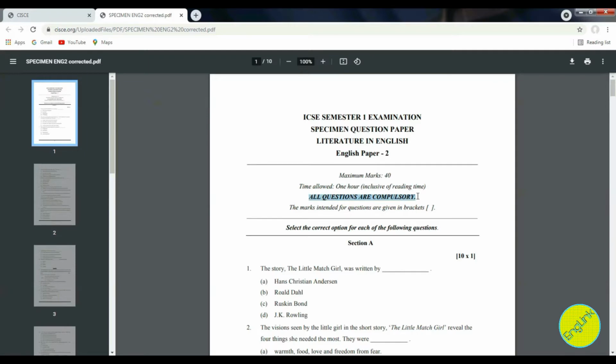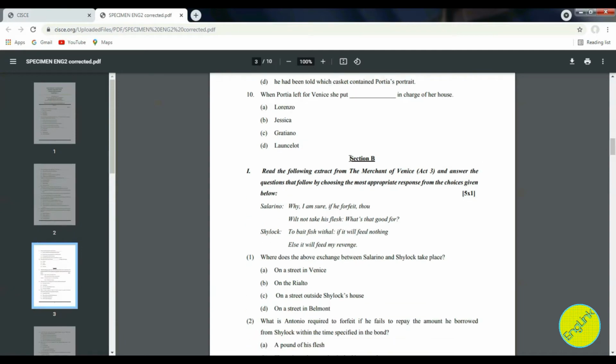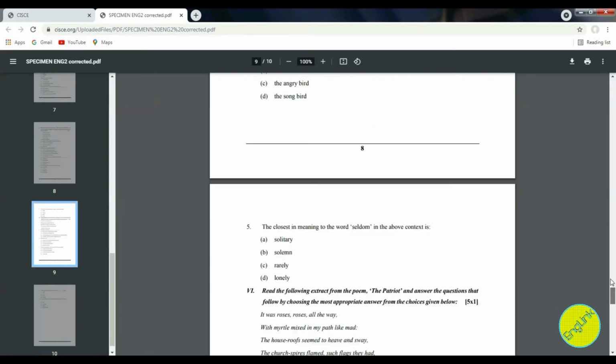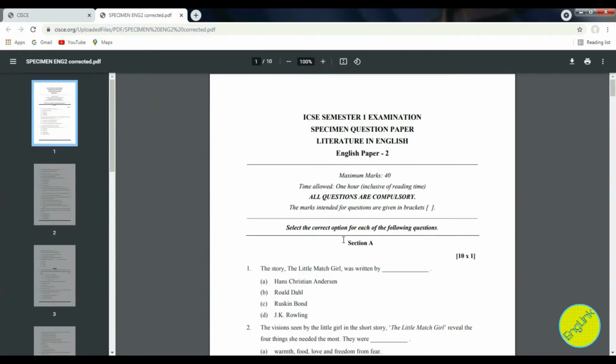This is very important as earlier you used to get options in section A, section B and section C. But here all the questions are compulsory. That means you are not getting any option, and the marks intended for these questions are given in brackets. So let's start with section A. As you can see here, there are only two sections, section A and section B. So this is another major change. Section A is of 10 marks, whereas section B is of 30 marks in total.